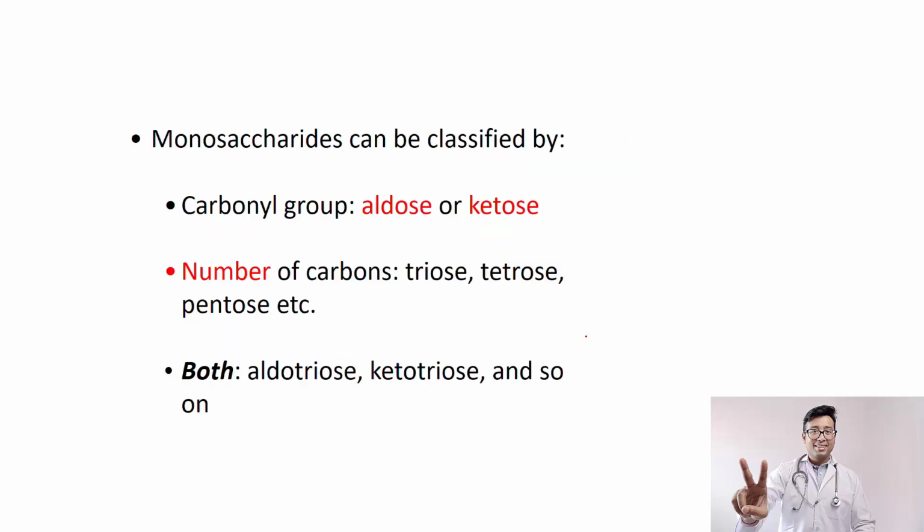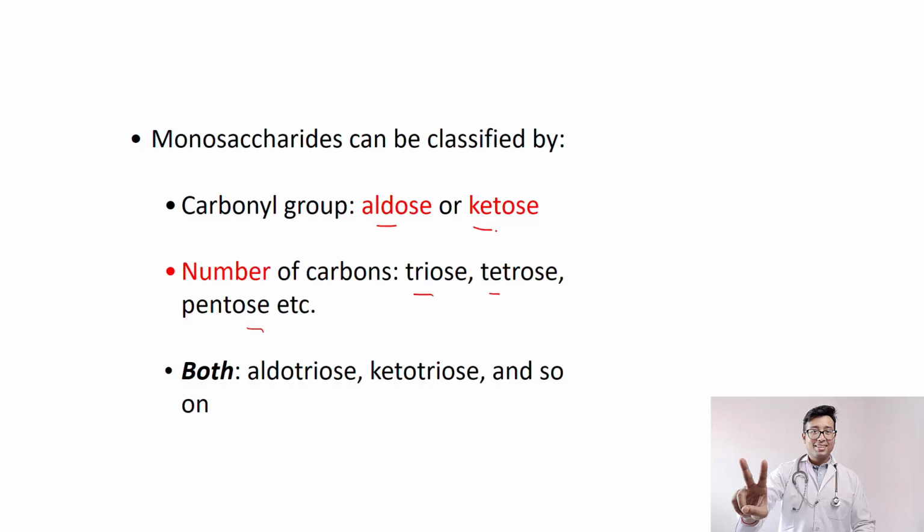Now, monosaccharides can be classified by, so these are very obvious, number one, whether it has an aldehyde group or keto group, right? Depending on the number of carbon atoms: triose, if it has 3 carbon atoms, tetrose 4, pentose 5, hexose 6, etc.